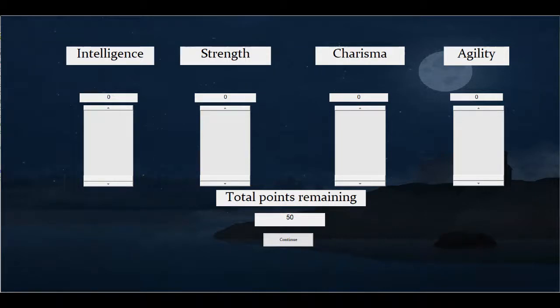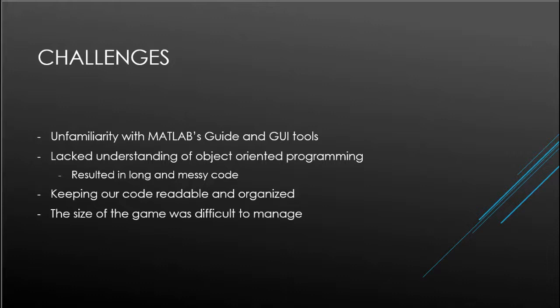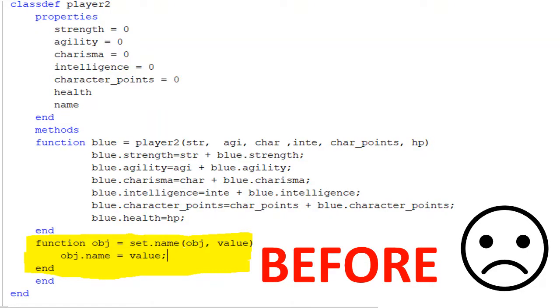As the game got bigger, it was hard to find the source of some errors and issues. Because the file was so long and difficult to read, fixing problems was a real challenge. Here is an example of the original player class. We had difficulty setting the name and user-inputted character traits because of our limited experience with object-oriented programming at the time. A lot of research and long hours were required just to learn how to set, alter, and invoke the class properties. For example, after the user inputted the name, the object that stored the player's traits would be overwritten and the name would not be saved.